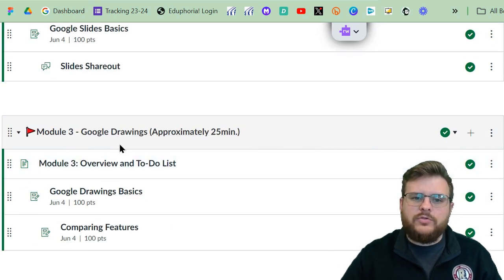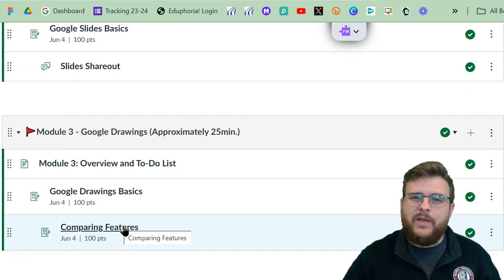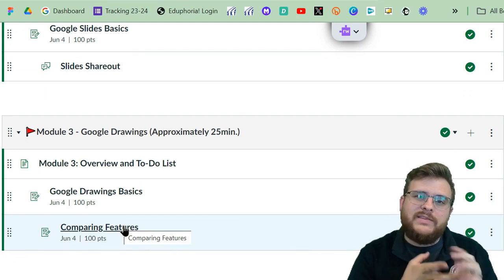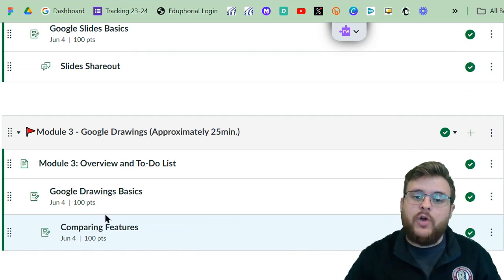Module 3 is going to be about Google Drawings. Same thing, you're going to have a Google Drawings Basics section, and then you're going to have a Comparing Features section where you're going to read this document that compares all the features of these 4 programs, Jamboard, as well as the 3 new ones, FigJam, Slides, and Drawings.